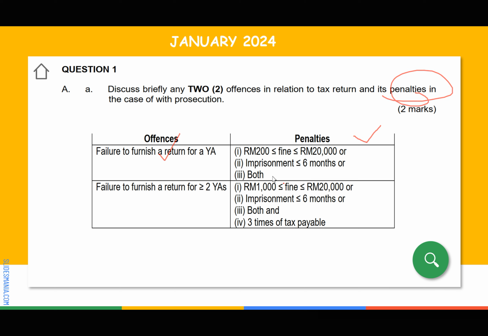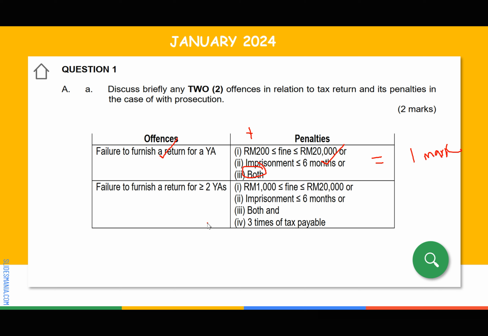Look at here, guys. So the penalty, if money, is minimum 200, maximum 20,000, or you could go to jail for less than 6 months, or it could be both. So you give me the complete name of the offence together with the penalty. So this one represents 1 mark, this one 1 mark. Alright?